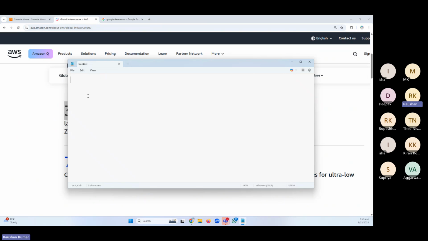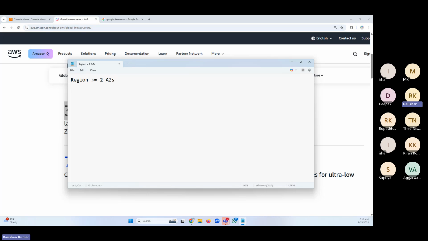For one region, friends, the minimum requirement is to have at least 2 AZs. It could be more, but the minimum has to be 2 AZs.